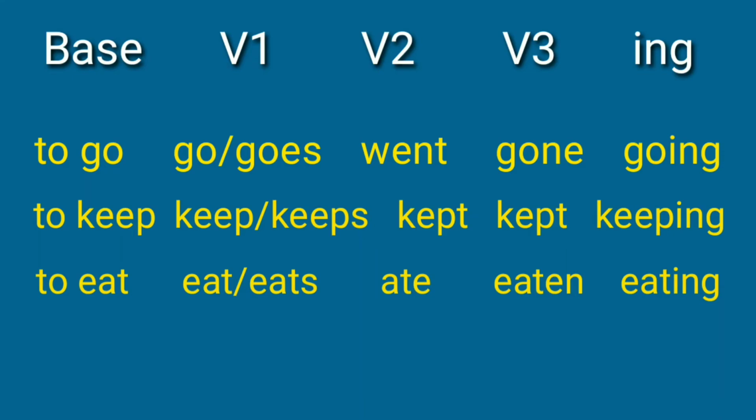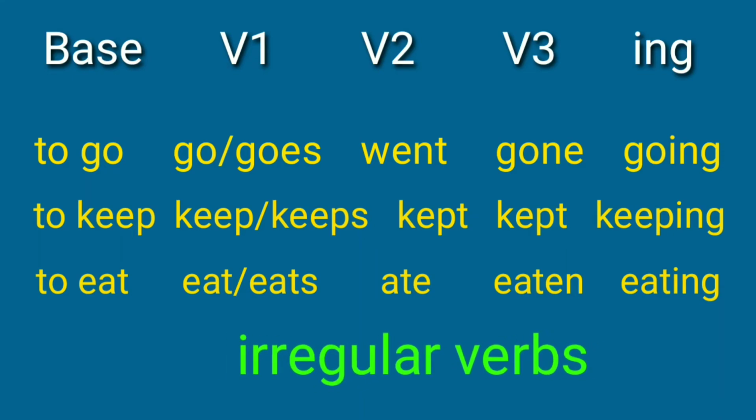So these three forms, verb 1, verb 2, and verb 3, present, past, and past participle, are different. When a verb has three different verb forms, these kinds of verbs are normally called irregular verbs.